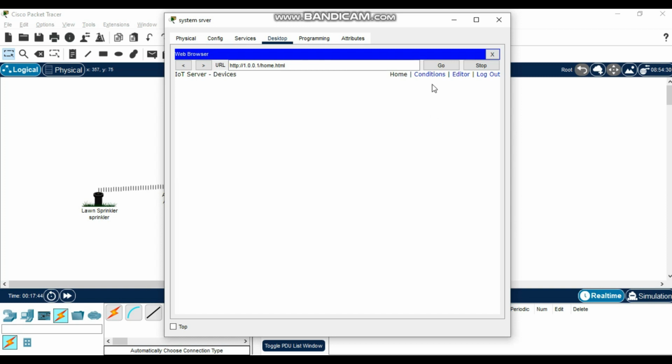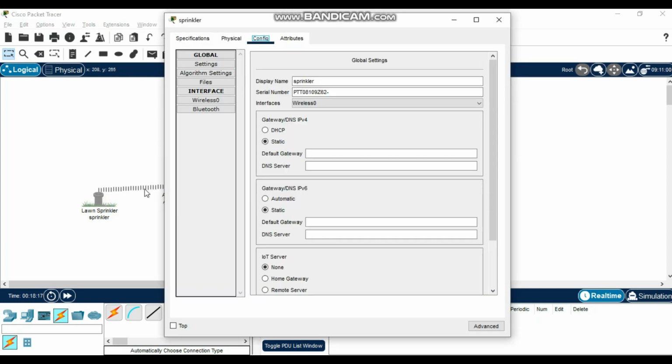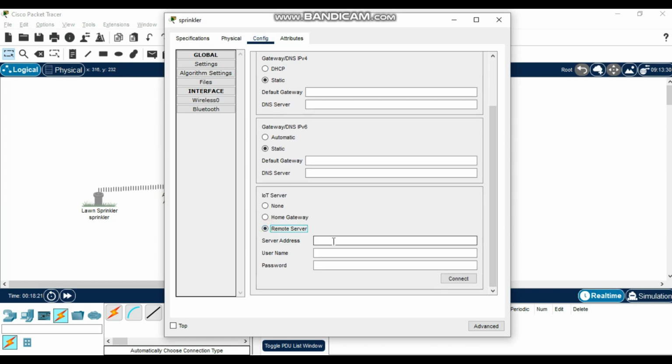So now after that we are going to come to the sprinkler, then come to remote server here, then the server address 1.0.0.1, username admin, password admin, connect. If you want to know that it has connected, refresh. See, refresh, so it has connected.